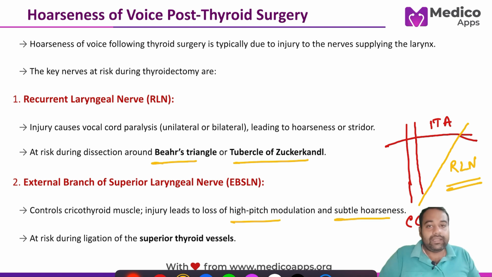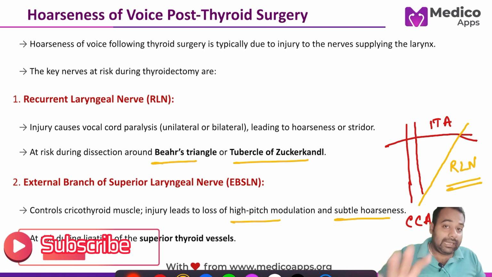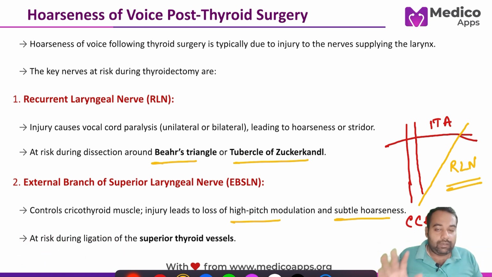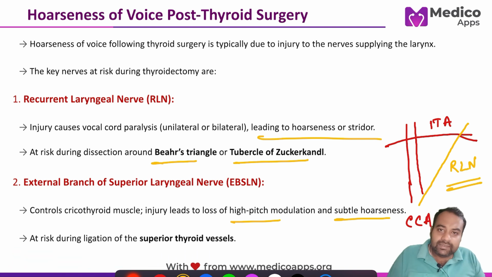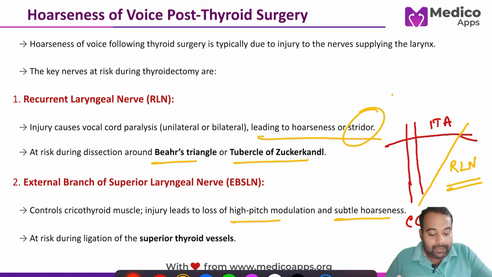In the case of recurrent laryngeal nerve injury, whether unilateral or bilateral, prominent hoarseness of voice is seen. There can even be stridor, specifically in bilateral injury cases.